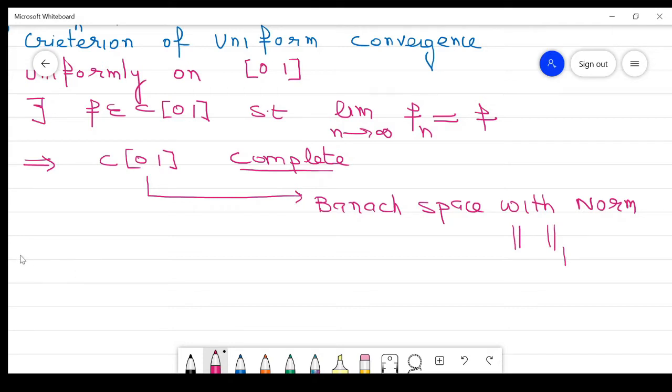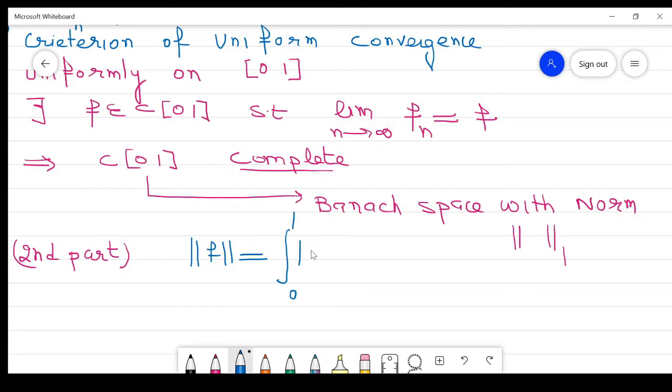Now the second part. Here the norm is changed. The norm of f is the integration from 0 to 1 of the absolute value of f of t into dt, right?